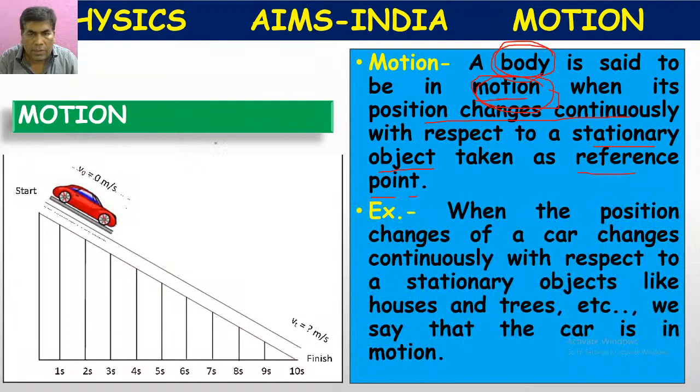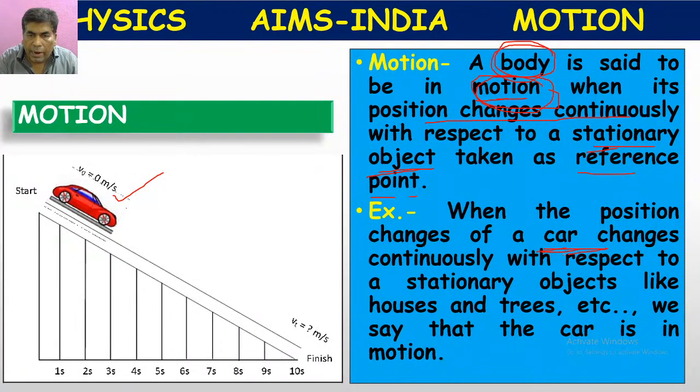What is the example here? Car. They have taken the example of a car. So here, the car is in motion when its position changes continuously with respect to a stationary object.